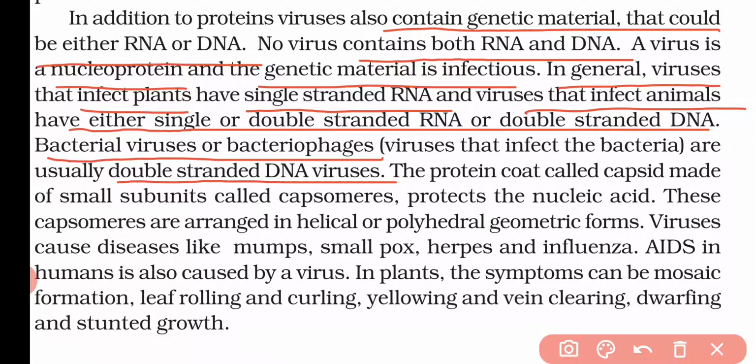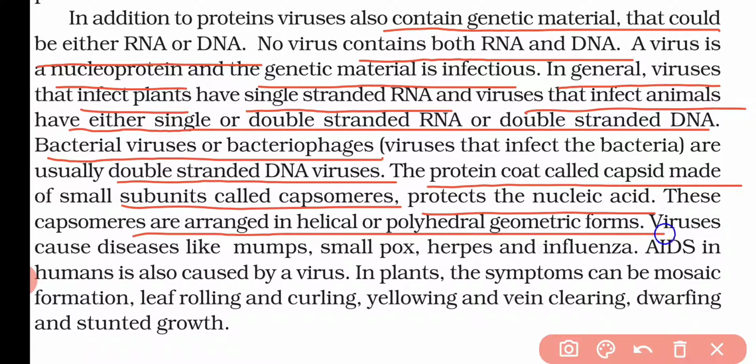Now, the protein coat that we call the capsid is made up of small subunits called capsomeres. That means if we are observing the structure of a virus, it contains a protein coat that we call the capsid, and that capsid is basically made up of small subunits that we call capsomeres, and that protects the nucleic acid. That means it has only one work, to protect the nucleic acid. Now these capsomeres are arranged in a helical or polyhedral geometrical form.